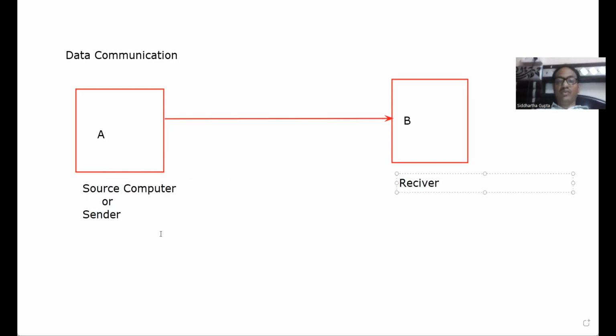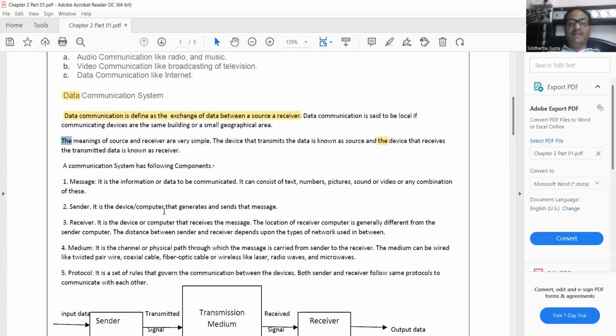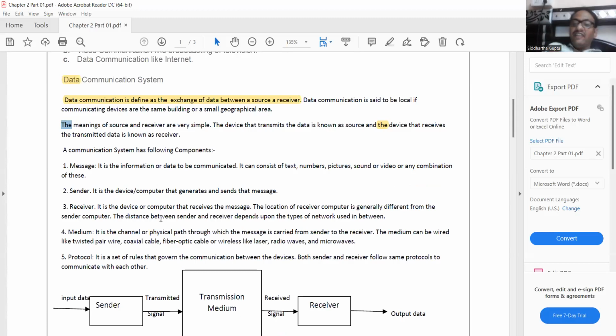I think there's no problem in this. You can easily understand all these things. My dear students, I prepared the notes in very layman language, so you can easily write down the answer.